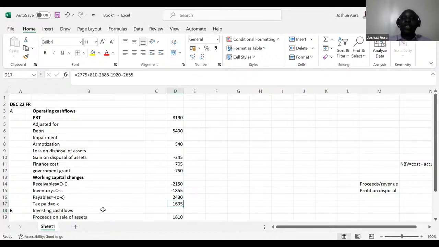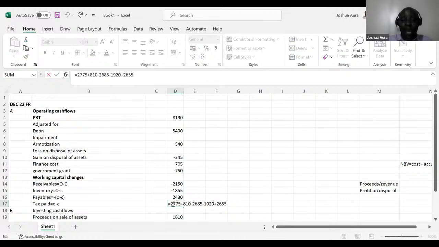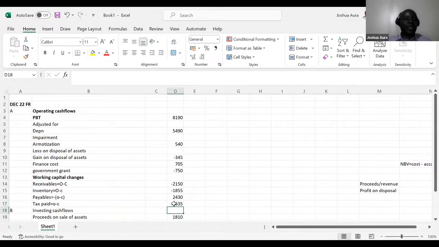You're supposed to know straight away that tax paid will always be negative. Just come and put a negative here. Always tax paid, ladies and gentlemen, has to be negative. And remember, this being a liability, don't forget the concept of multiplying this with minus 1. It's a liability always. So this gives us minus 16.35. Now, ladies and gentlemen, please come here and tell me whether there is anything that you think we have forgotten.